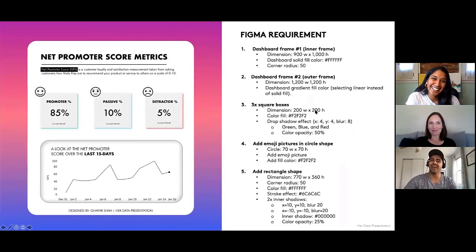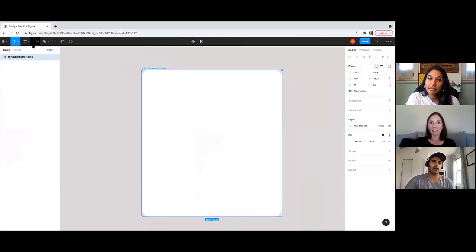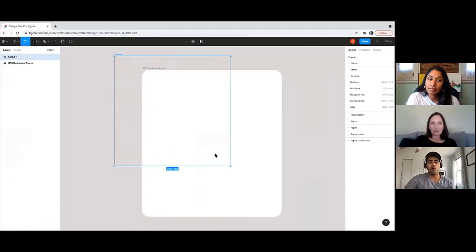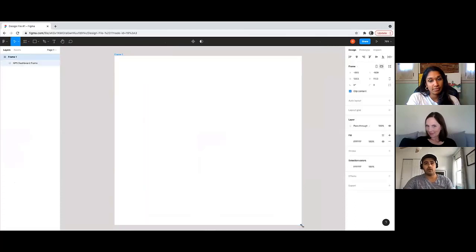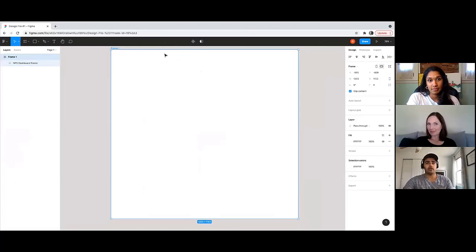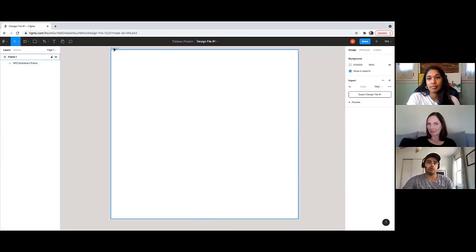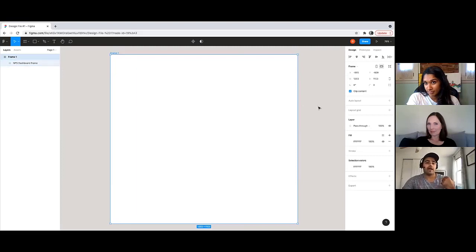And now we want to add in that really nice gradient, like the outer frame. To do that, all we need to do is go to the top left, back to that grid icon I showed you, click frame, and then drag the frame over your inner frame, the MPS dashboard frame. So it's not overlapping, it's actually still there, it's just colored white. What we're going to do is click on the outer frame and then apply that gradient style.